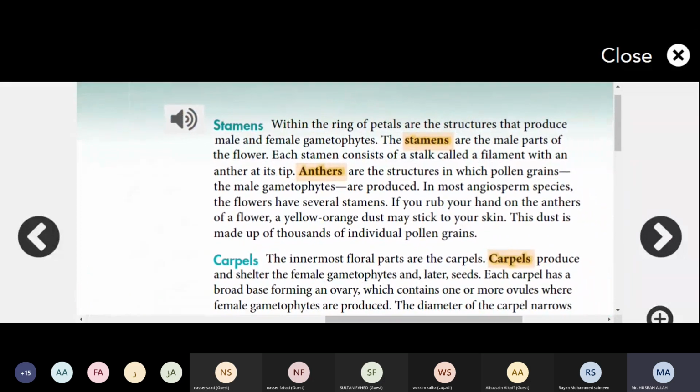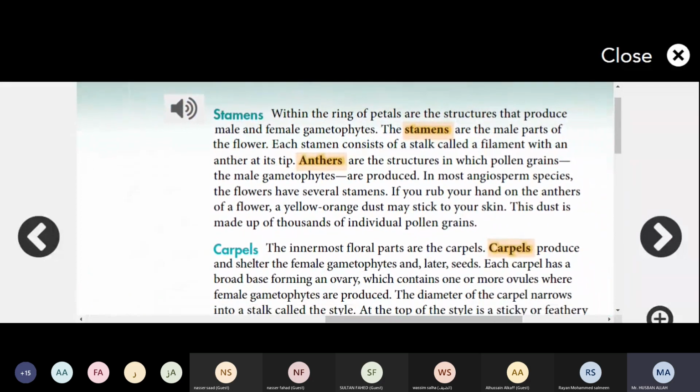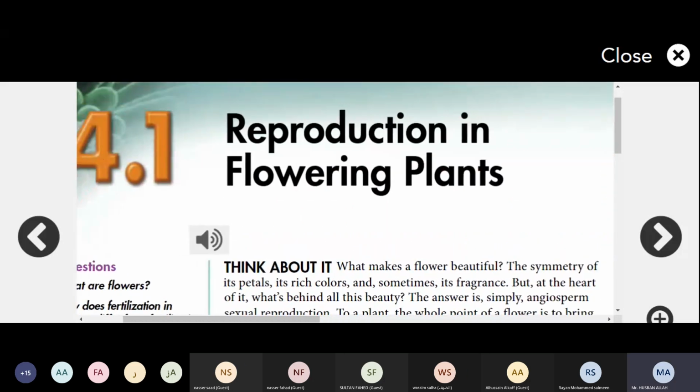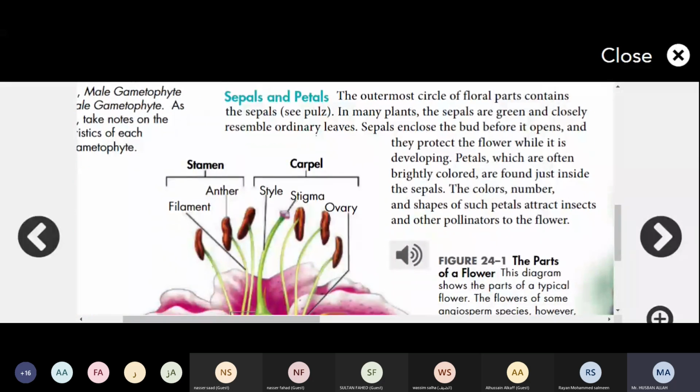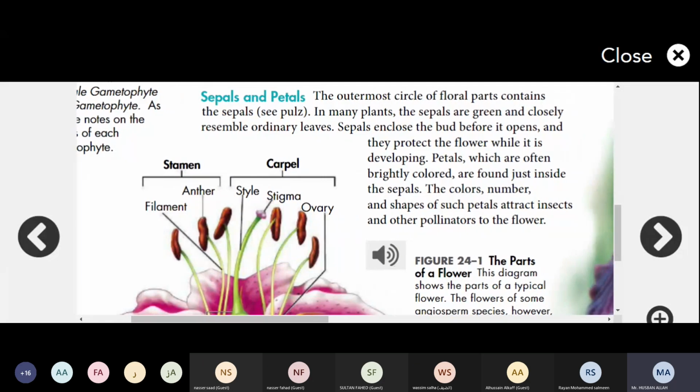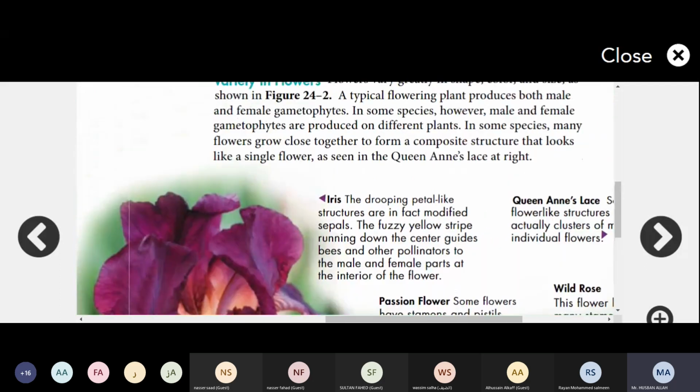Next we are moving to stamen. You can see stamen on the previous page, as I told you. Let me show you. These are the stamen, and these are the carpels. Filament and anther are parts of the stamen, while style, stigma, and ovary make up the carpel. So now coming to the stamen.